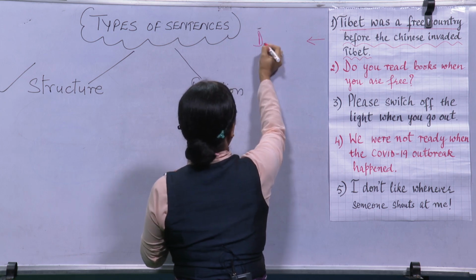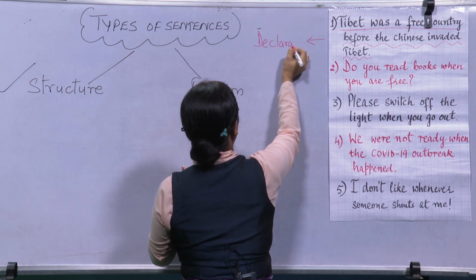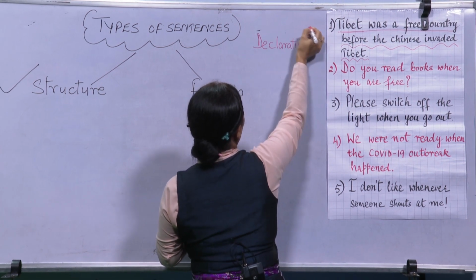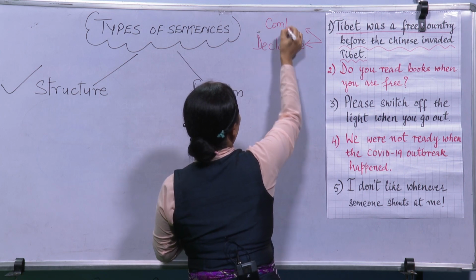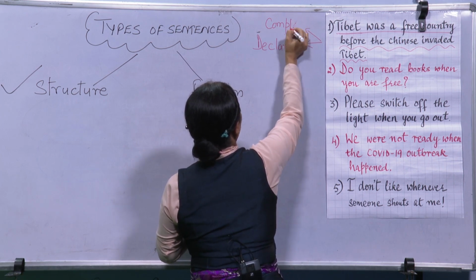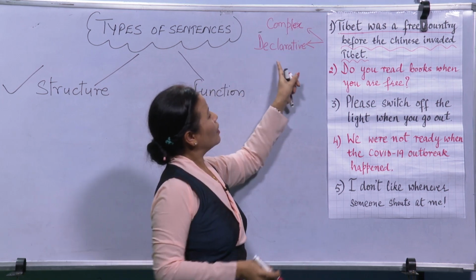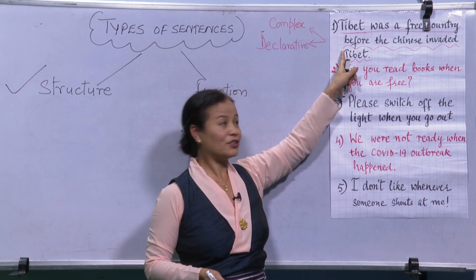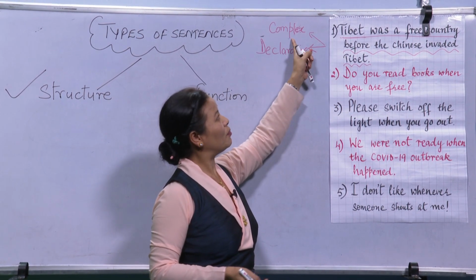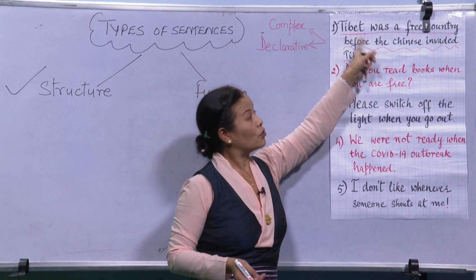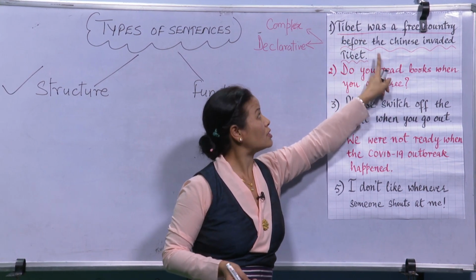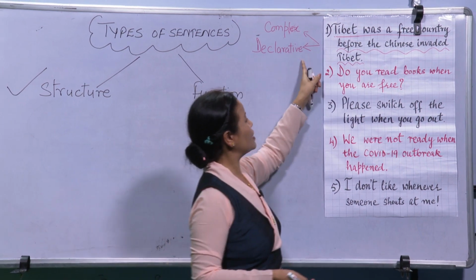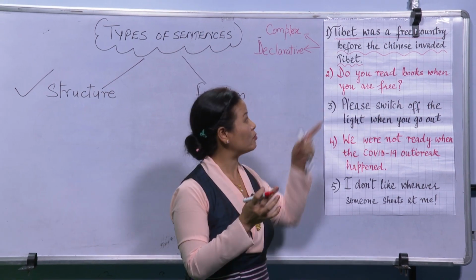Declarative complex sentence. Is it clear to you how this sentence is complex? Because you have a dependent clause and an independent clause in the sentence. And this is a declarative sentence because it's declaring something, it's making a statement.